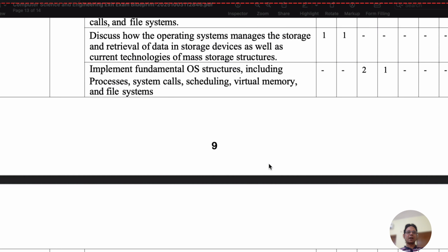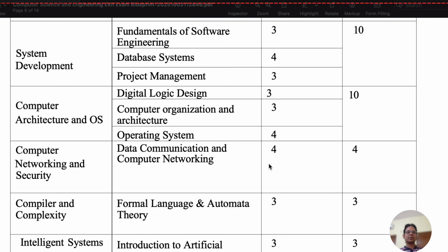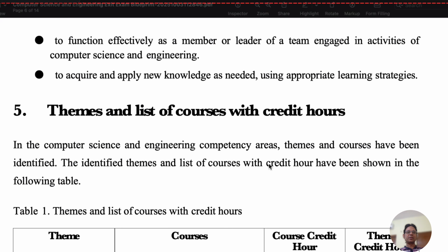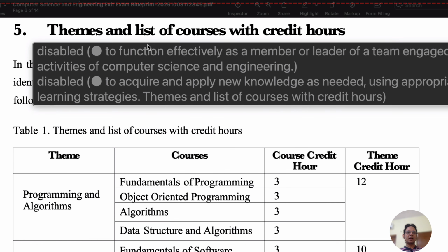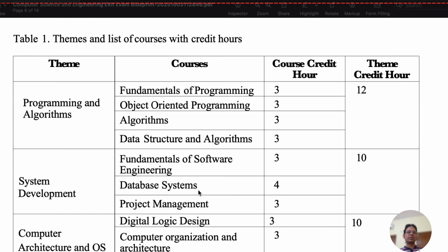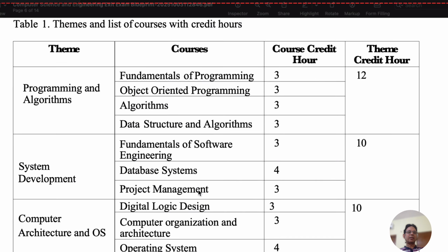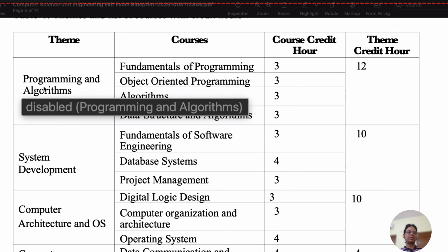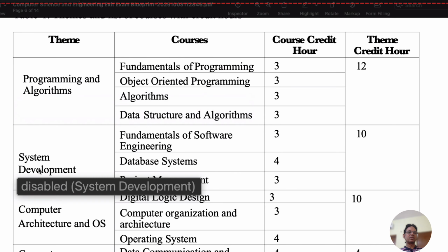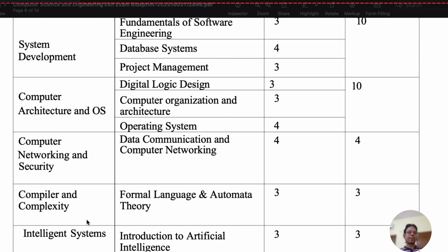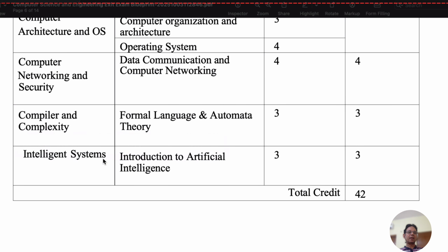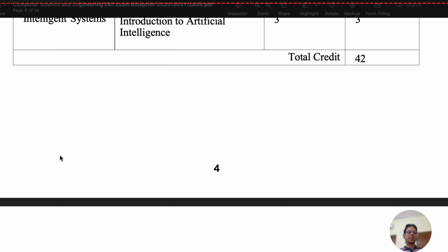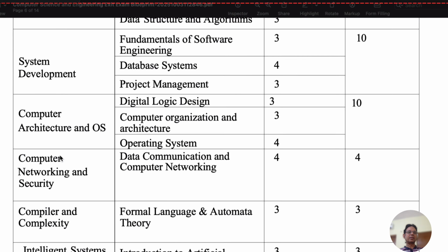So let's get started. First we start from the themes of courses that will come into the exit examinations. So the themes of courses and the list of courses we can see here, the list of courses according to the themes. We have themes in programming and algorithms, system models, system development, computer architecture and organization, computer networking and security, compiler and complexity, intelligent systems. So these are the course themes.